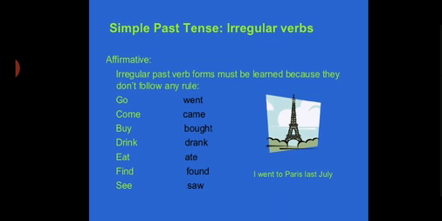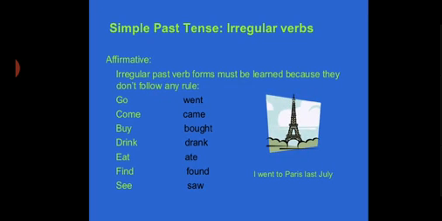Then come negative sentences in simple past. To make negative sentences in the simple past, we use the auxiliary did not, didn't, and the base form of the verb. Subject plus did not plus base form of the verb plus object. For example: I didn't play football yesterday. They didn't go to the theater last Monday. She didn't arrive on time this morning.